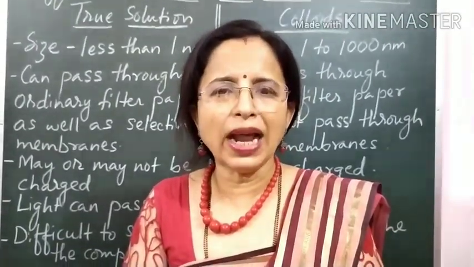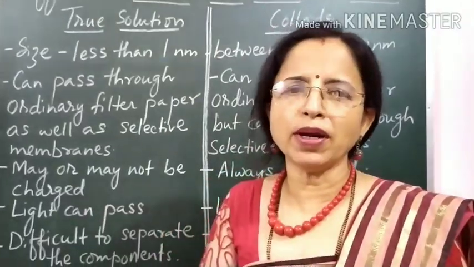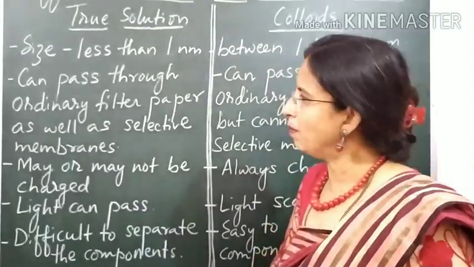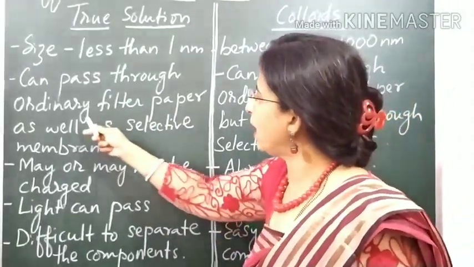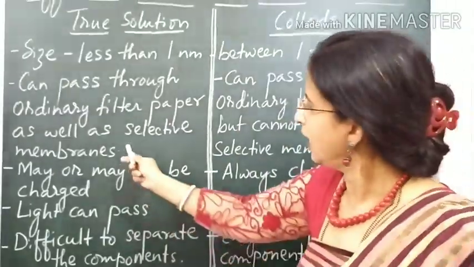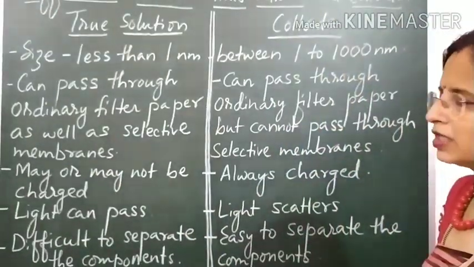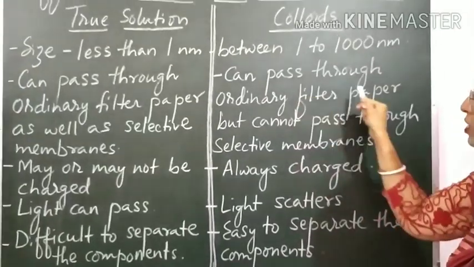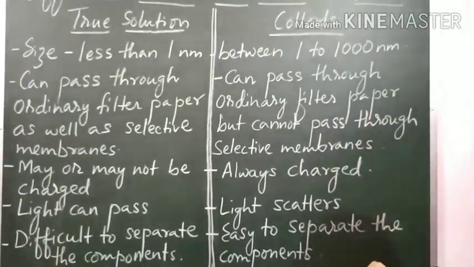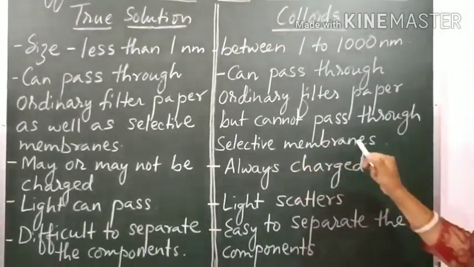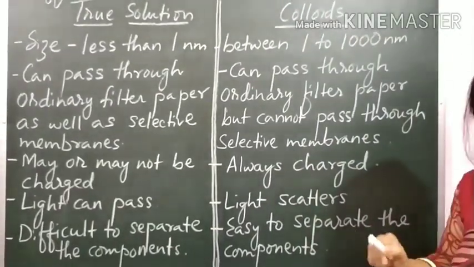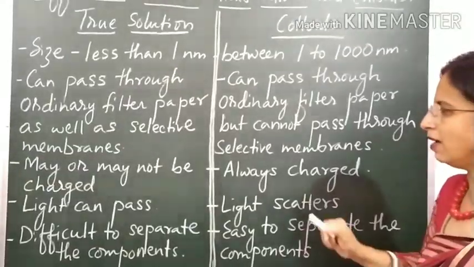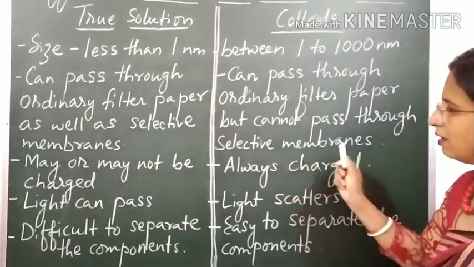Like bladder's membrane, parchment paper and cellophane paper, these all act as selective membranes. So a true solution can pass through ordinary filter paper as well as selective membranes. But due to the particle size range, a colloidal solution can pass through ordinary filter paper but cannot pass through a selective membrane. The selective membrane does not pass colloidal size particles. They will be trapped in the selective membrane.